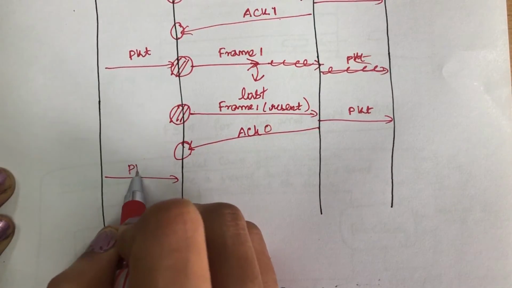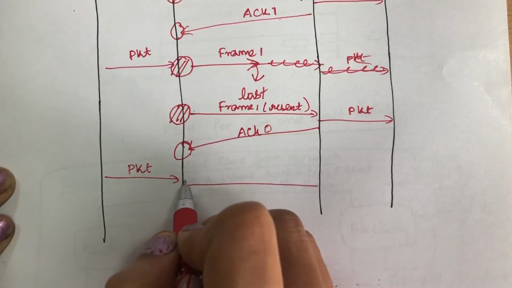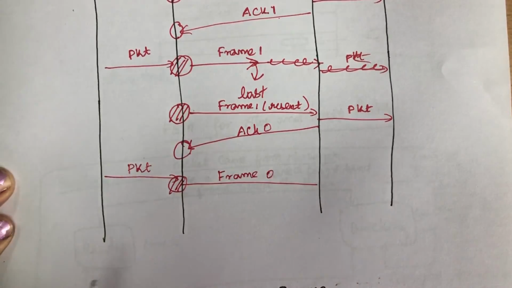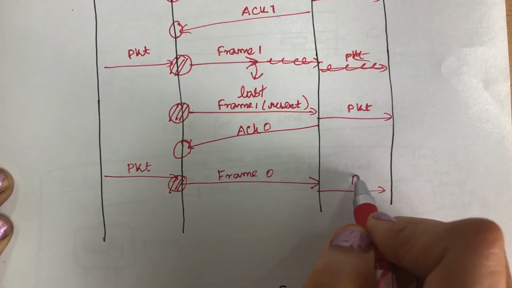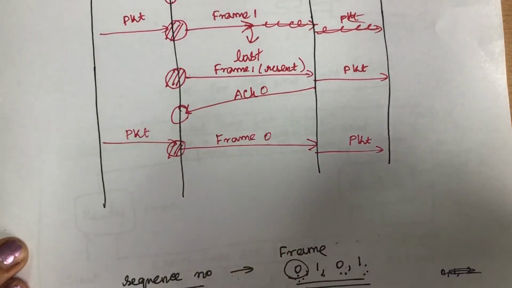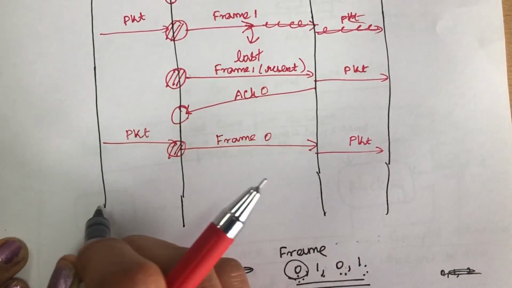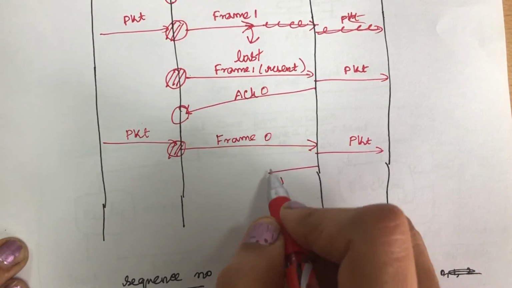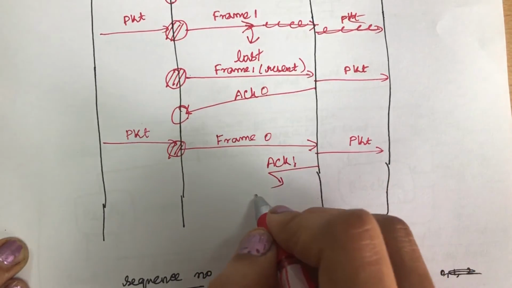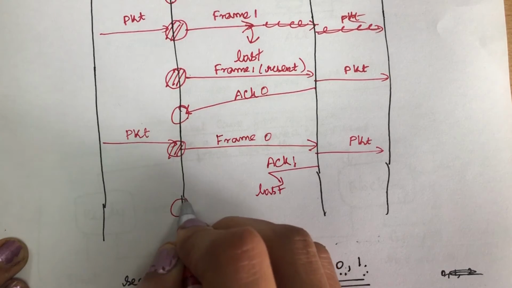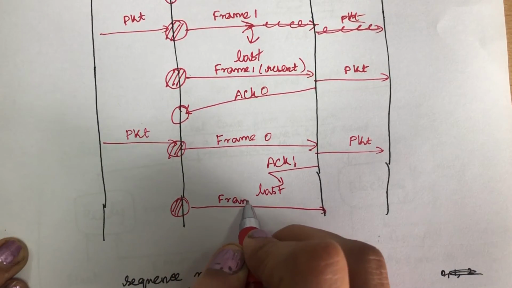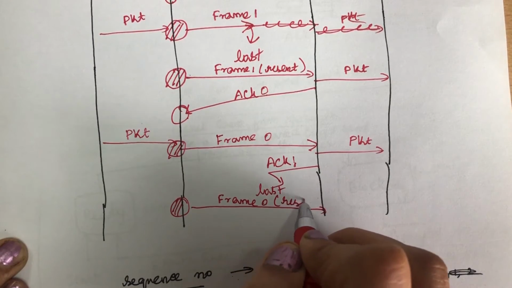Now when the third packet is going to be sent, it will again start a timer. Now the frame number will be 0. When it receives frame 0, it will send the packet to the network layer. Now what happens is that this acknowledgement has been lost. The acknowledgement number was 0 in the previous case, now it is 1. So the acknowledgement has been lost, and the sender will resend that particular frame 0 again.